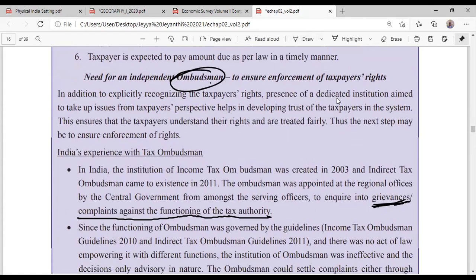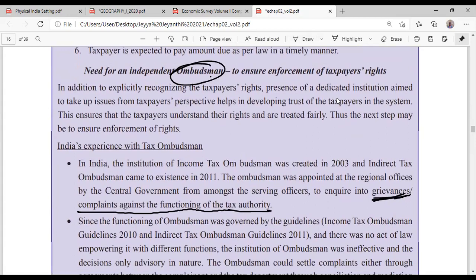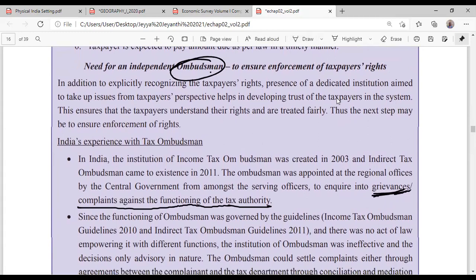You might have heard about this Lokpal and all, no? Lokayukta. Similar, all these are ombudsman only. Ombudsman means you are giving complaint against the officials.